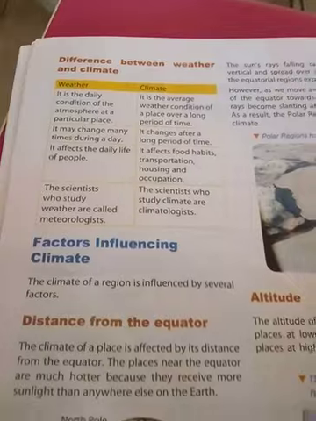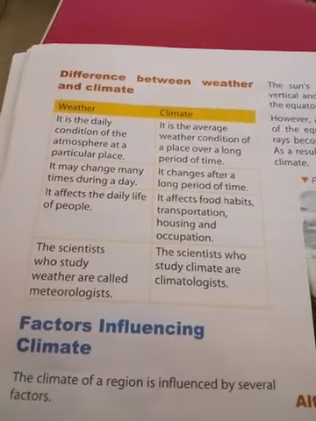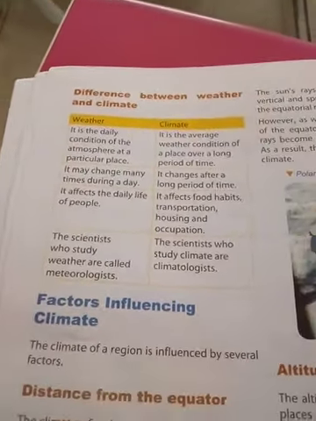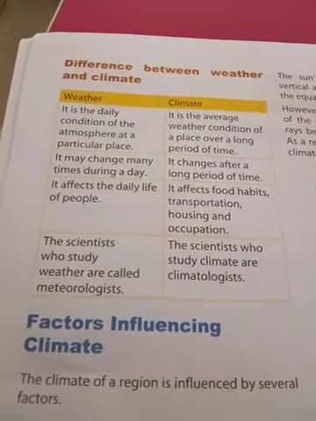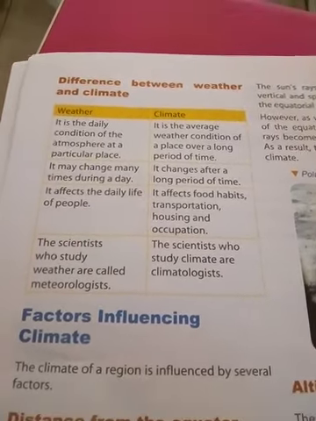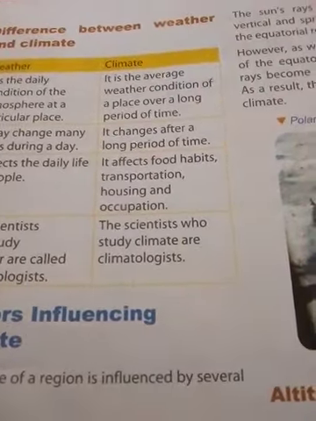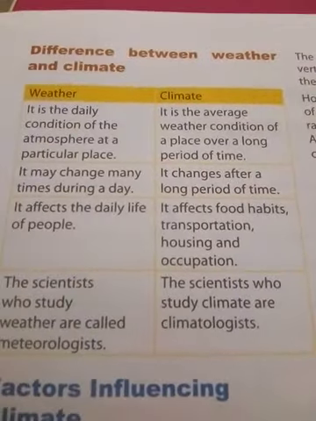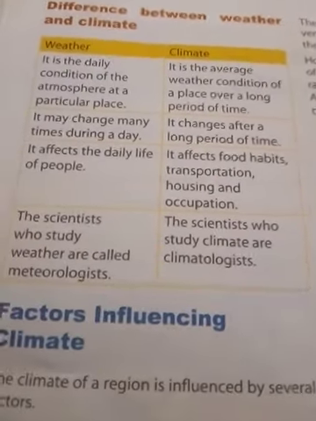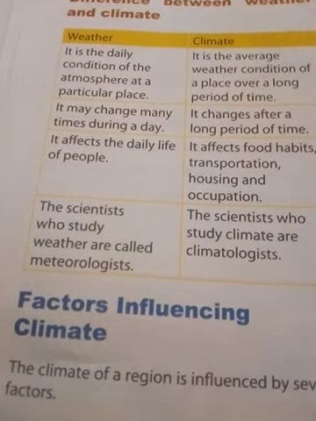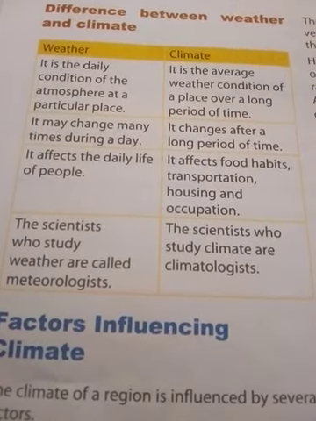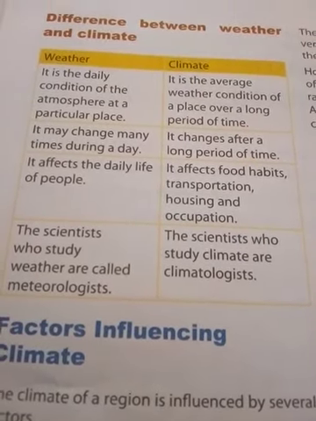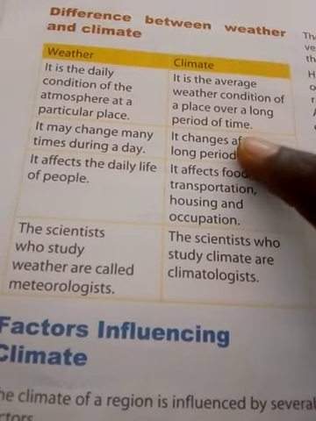Now we are going to the second page, the difference between weather and climate. First, what is weather? Already we know, it is the daily condition of the atmosphere at a particular place. What is the atmosphere? Once again, the layer of gas surrounding the earth is the atmosphere. Weather is the daily condition of the atmosphere, but climate is different. It is the average weather condition of a place over a long period of time.